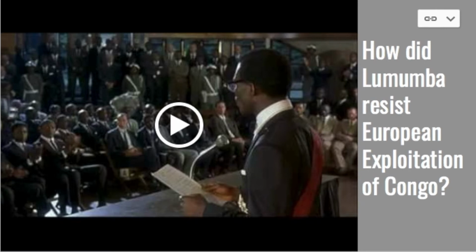assassinated Patrice Lumumba and disposed of his body in a vat of acid. Now, don't take my word for it, go look for it. But the purpose of disposing of his body in a vat of acid was so that there could never be a grave or a memorial so people could revisit and think about Patrice Lumumba. I wonder why the United States would be invested in something like this. Why would they care about a man in the Congo leading his people away from imperialism? Question, go research if you're interested.